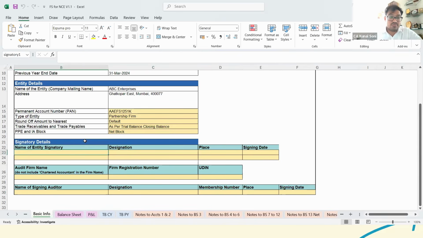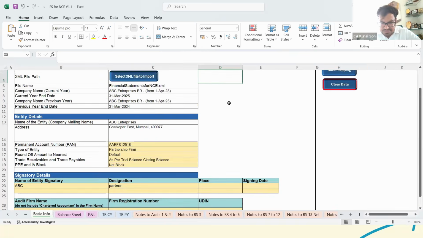So name of entity signatory, let's say ABC, designation, we can say partner or anything. Now it is mandatory that all these details you need to either select, or check, or update. And these white tabs that are there are already auto-filled, and you are not supposed to change anything, but these are the mandatory fields which you need to update.